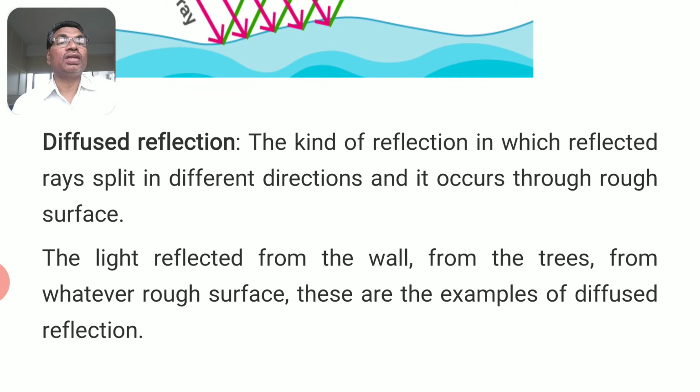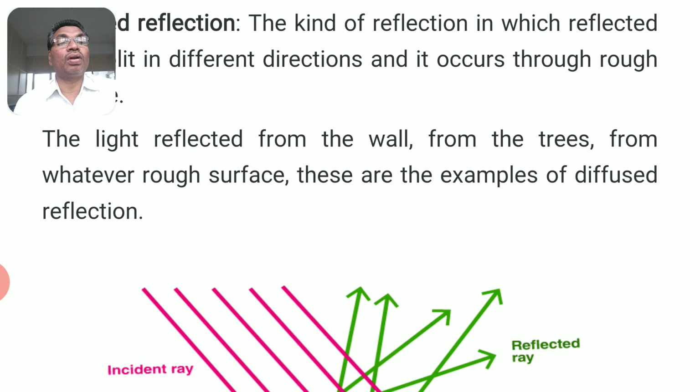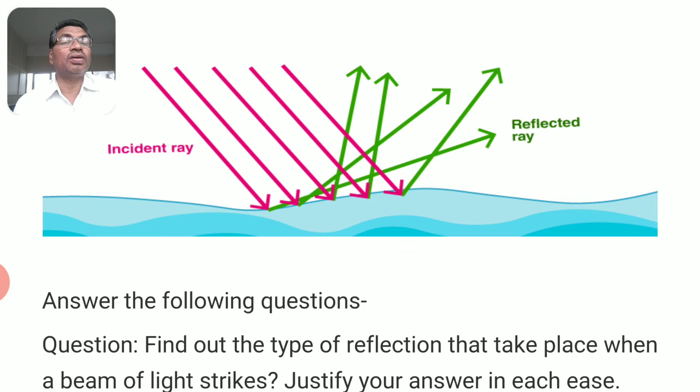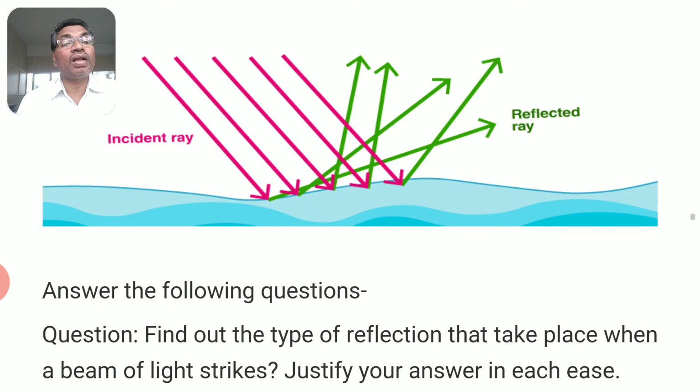Now, what is meant by diffused reflection? The kind of reflection in which reflected light rays split in different directions. They are not parallel to one another and it occurs through a rough surface. The light reflected from the wall, from the trees, from any rough surface, these are examples of diffused reflection. You can observe in the picture, incident light rays are parallel, but what about the reflected light rays? They are not parallel. Such reflections are called diffused reflections or irregular reflections.